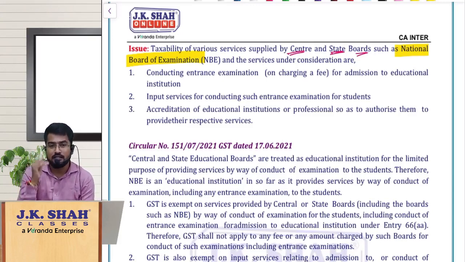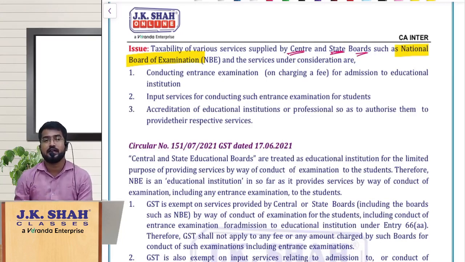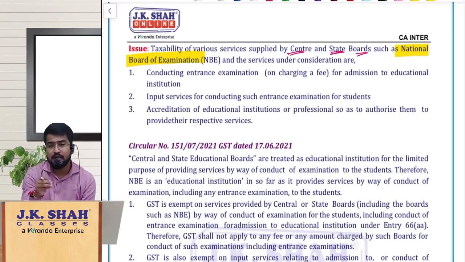But these boards are conducting the examinations, so their services to the students should enjoy the exemption. With that idea, the department has given a clarification for the limited purpose of conducting the examinations.